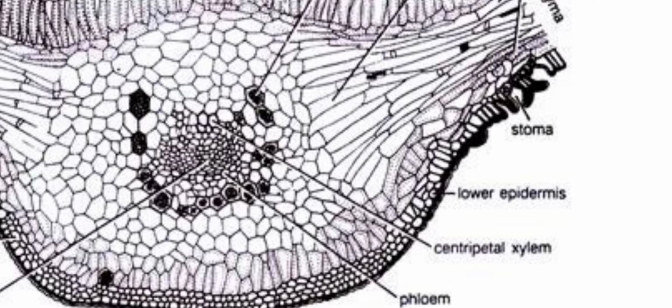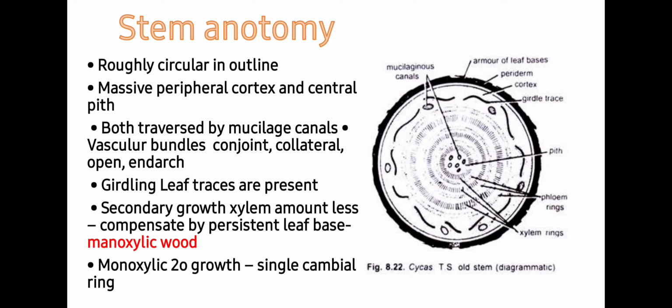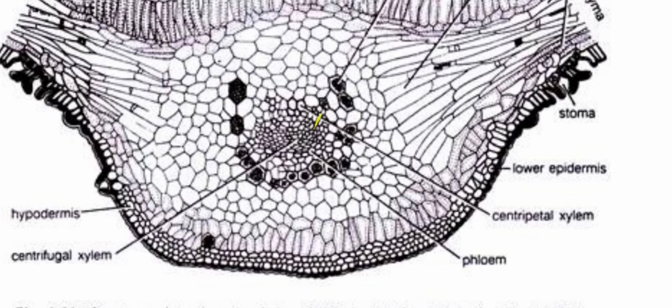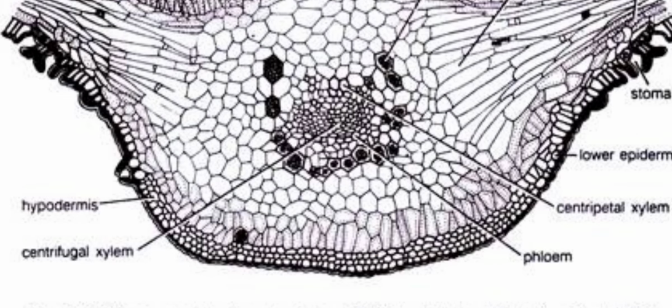It is conjoint, collateral, open and diploxylic, means having centripetal and centrifugal xylems. You can see in this image both centripetal and centrifugal xylems are there and represented by the different arrows. The triangular centrifugal xylem is well developed with endarch protoxylem. It is represented by two or sometimes more small groups on either side of the protoxylem.